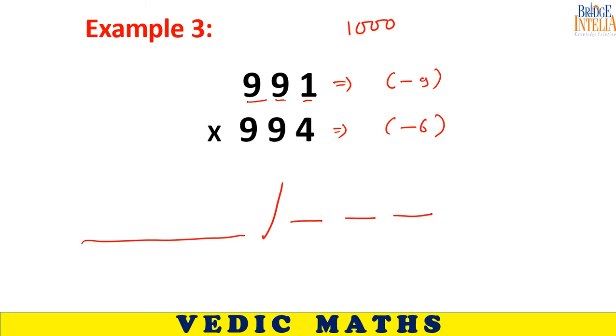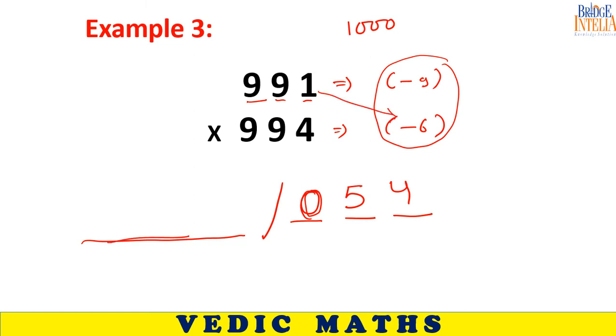Okay, let us see. Multiply these two numbers: 54, which will be written as 054, and then the first portion, 991 minus 6, comes out to be 985.